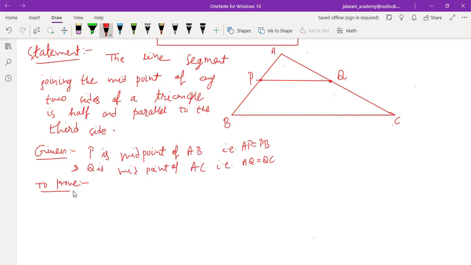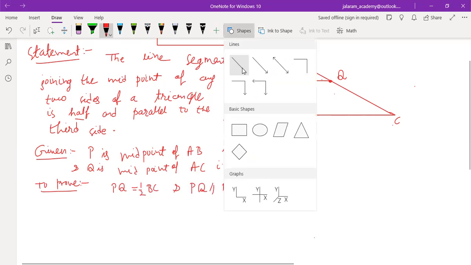And to prove: PQ is half of the third side BC. This we have to prove in this theorem. And PQ is parallel to BC also. This also we have to prove. Is that clear to you?